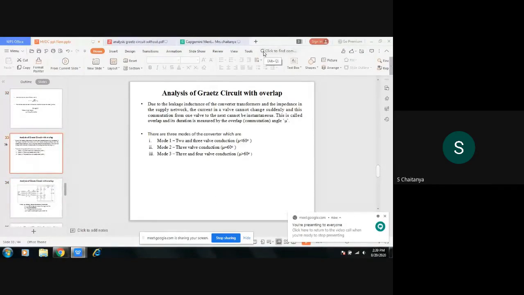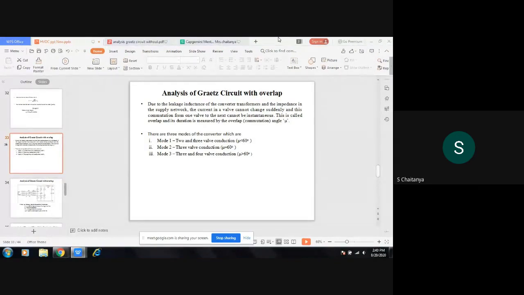Next, coming to the analysis of the with overlapping case. In the overlapping case, there will be an overlapping of the angle of conduction between any two thyristors. That overlapping angle you can also call the commutation angle or overlapping angle, and it is denoted by mu. The overlapping duration is measured by the angle known as the commutation angle.